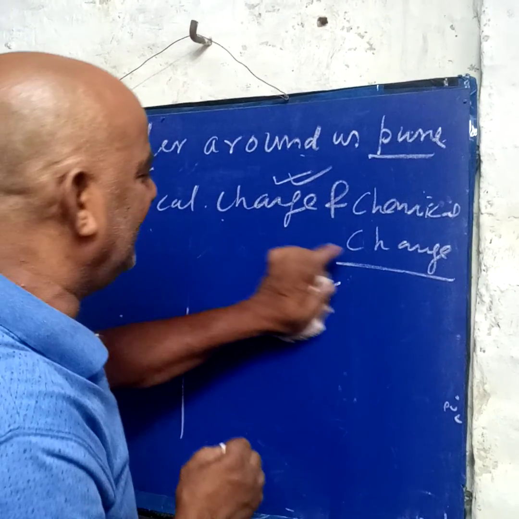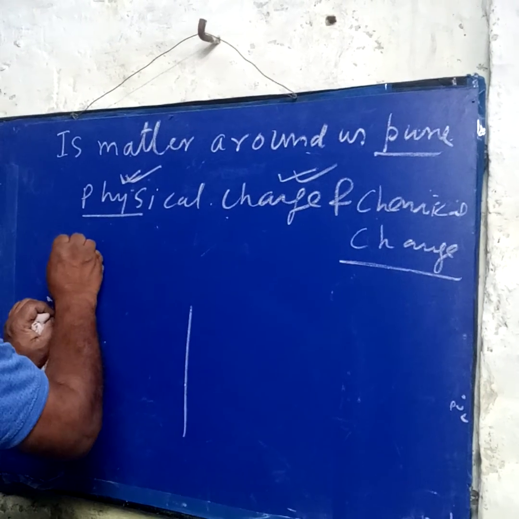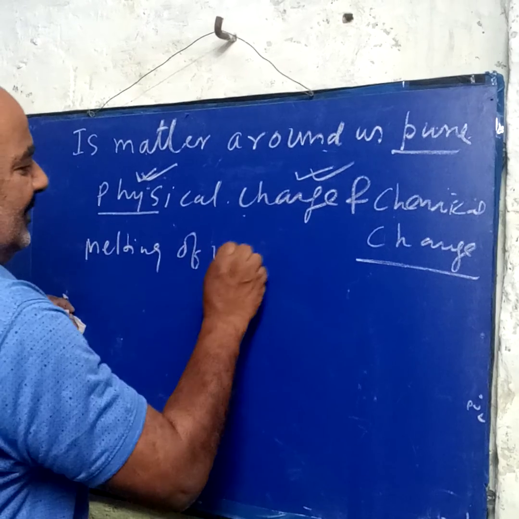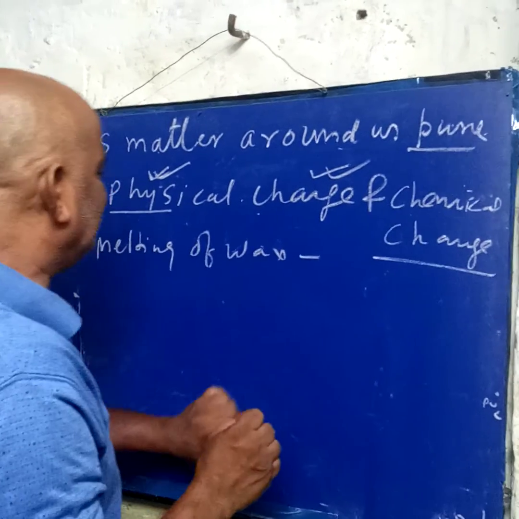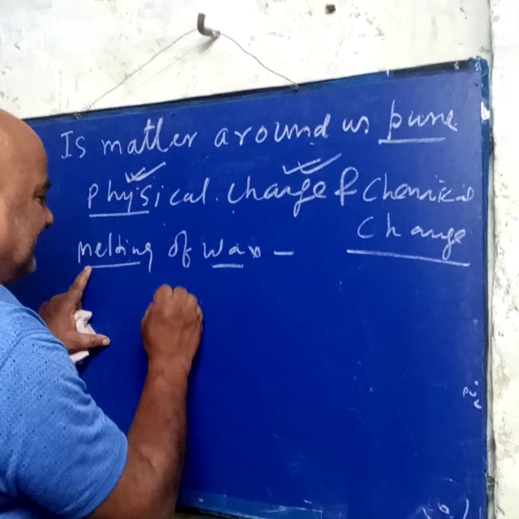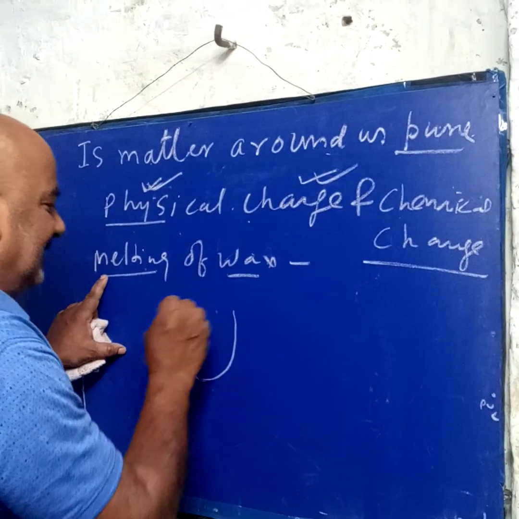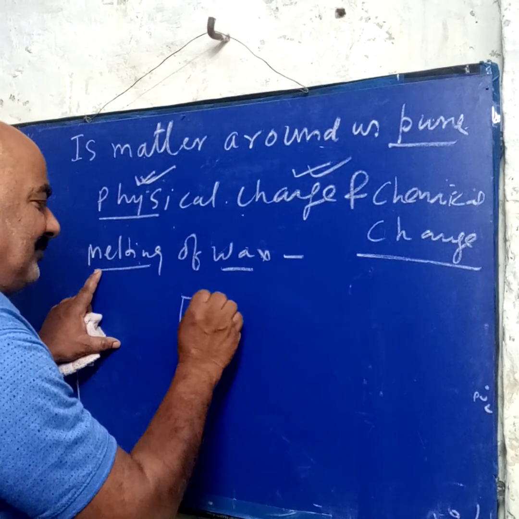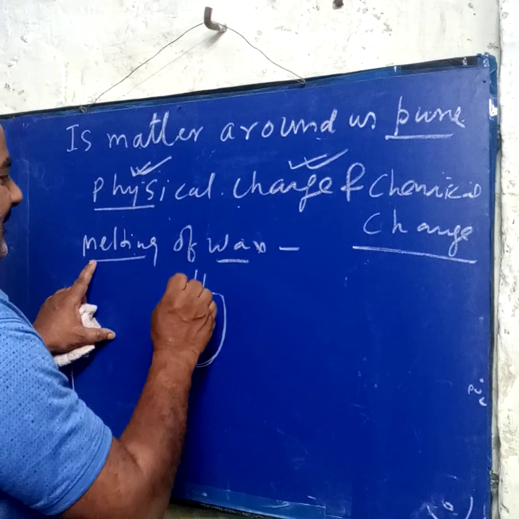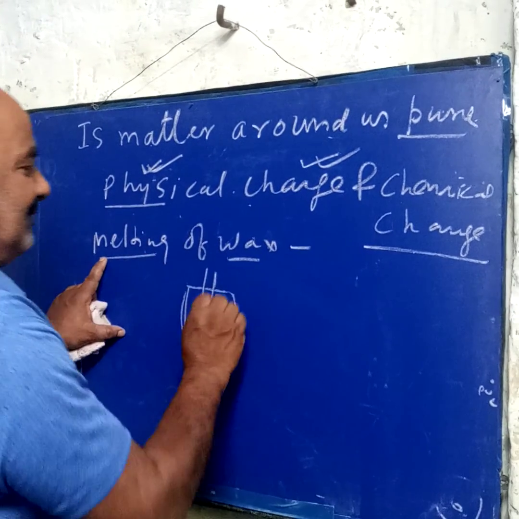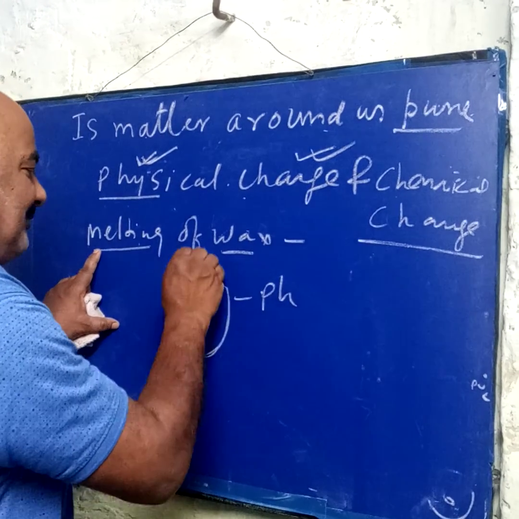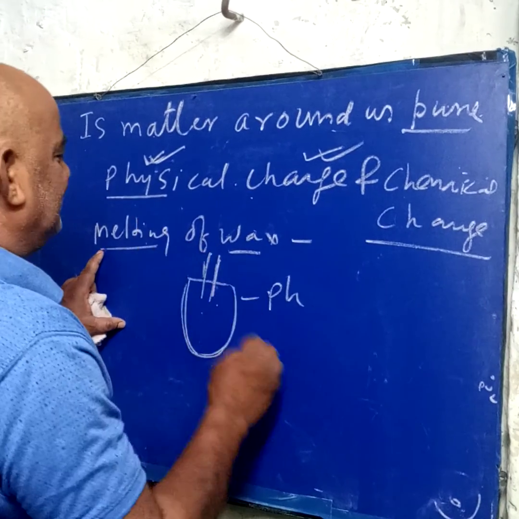Now I give an example. Suppose the melting of wax. Is it a physical or chemical change? It is a physical change. Why? Because when wax is melted, after melting, we can make the candle again from the melted wax. So no new substance is formed.